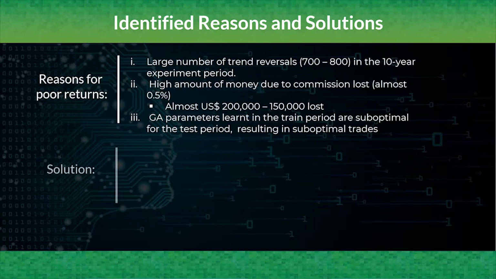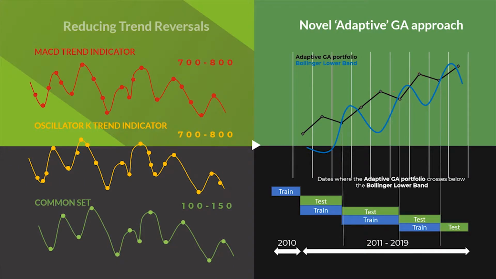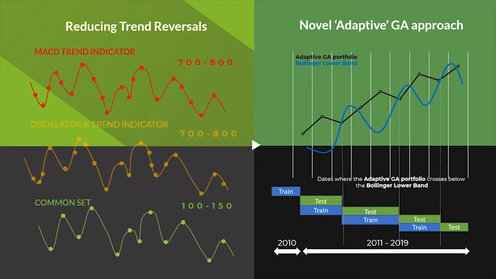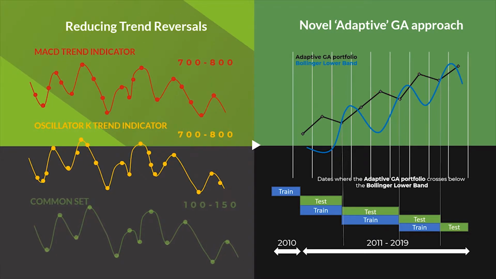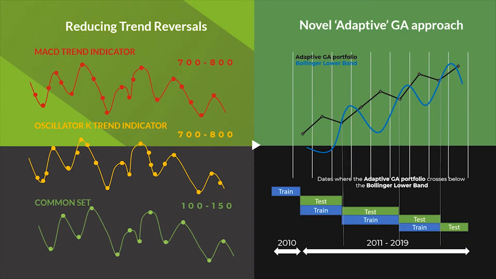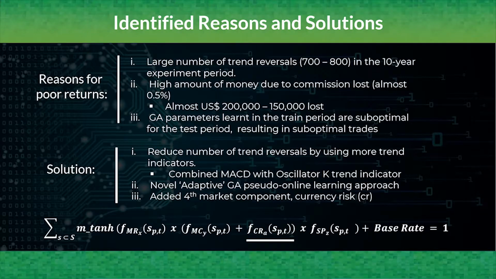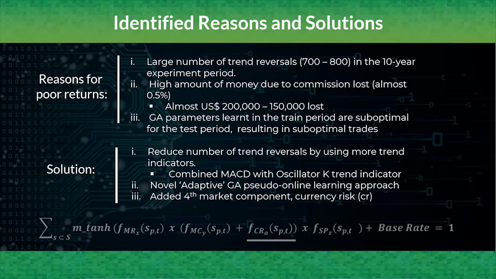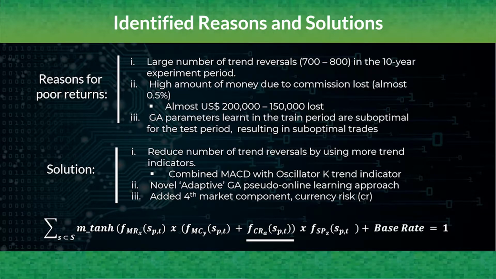We surmise that the GA parameters learned by the GA agent during the training period is suboptimal for the test period. Our solution is to first reduce the large number of trend reversals by combining MACD with another trend indicator. We had chosen oscillator K as our secondary trend indicator. With the incorporation of exchange rates, we added a fourth market component, currency risk.